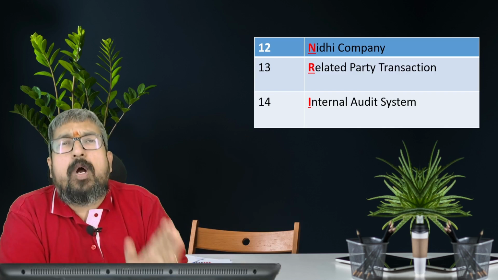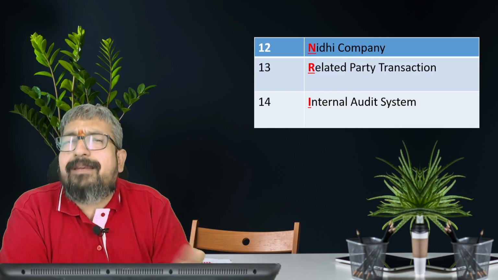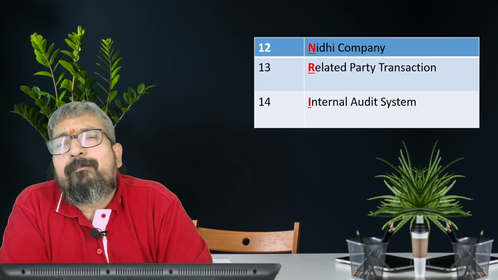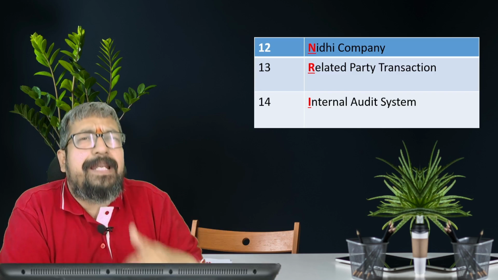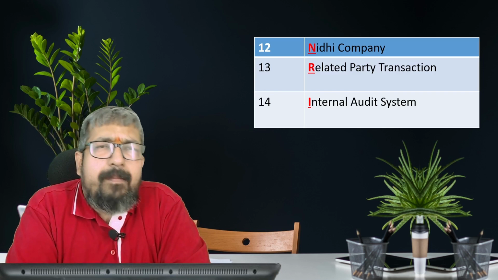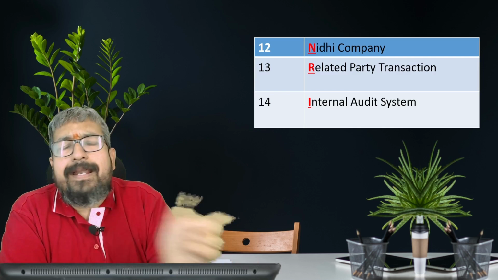Here the ratio of net owned funds to deposits should not be more than 1:20. There we also talk about the unencumbered term deposit of 10% that should be maintained by the Nidhi company. And is there any default in repayment of deposits or interest by the Nidhi company? That is what is highlighted here. Then R, related party transaction.